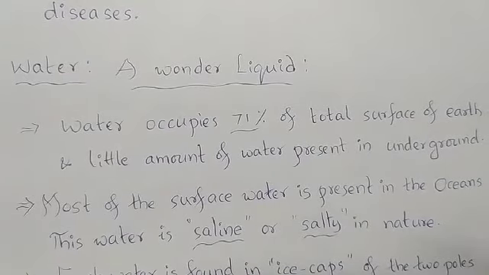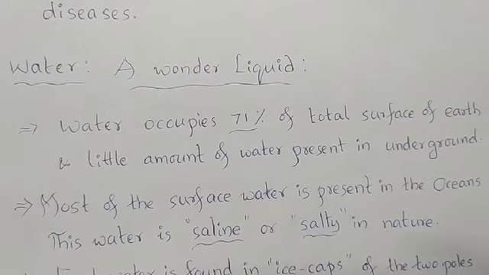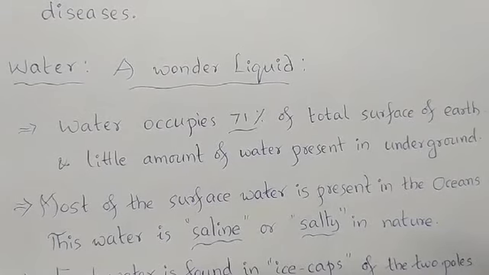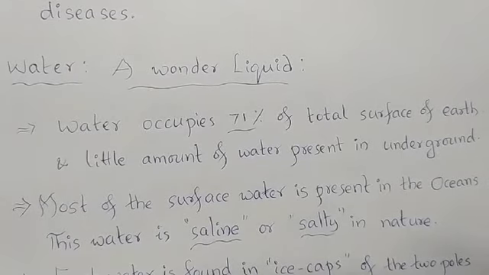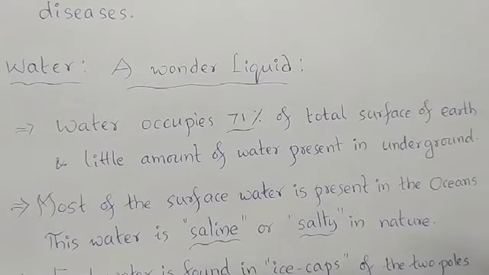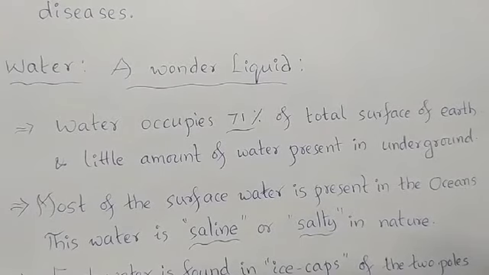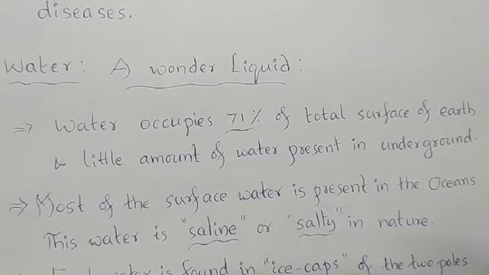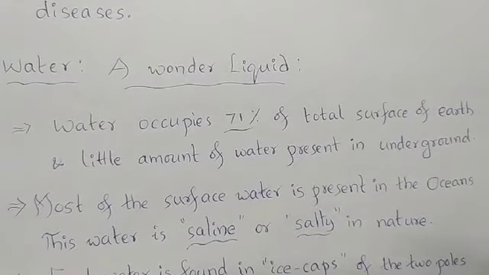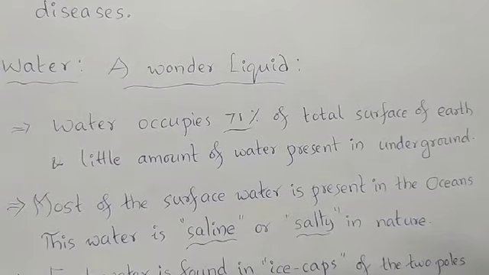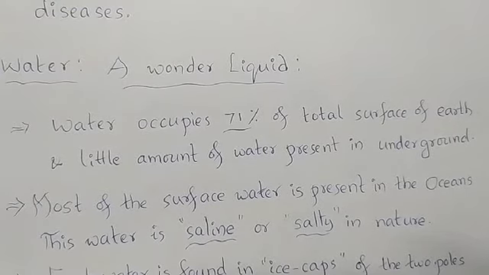In the next class, we will discuss water pollution. But before discussing water pollution, let us discuss what water is. Water is called a wonder liquid because most of the substances that are present on this earth are soluble in water, right? So the majority of substances are soluble in water. So water is a wonder liquid, and the survival of all living organisms is dependent on water because for the process of digestion we require water.